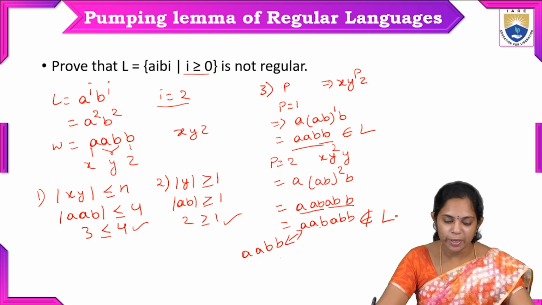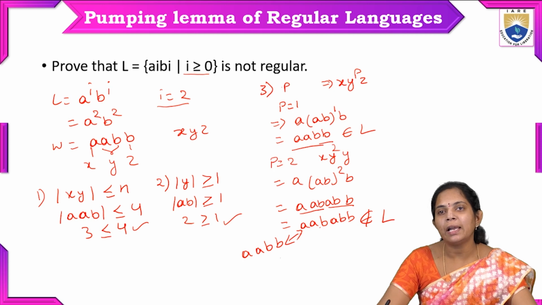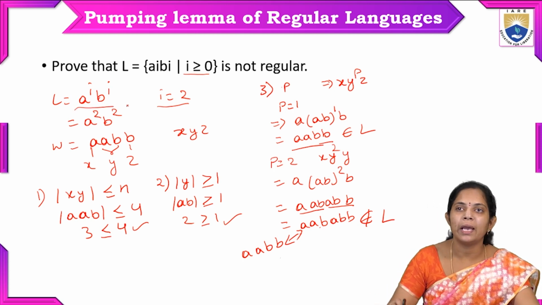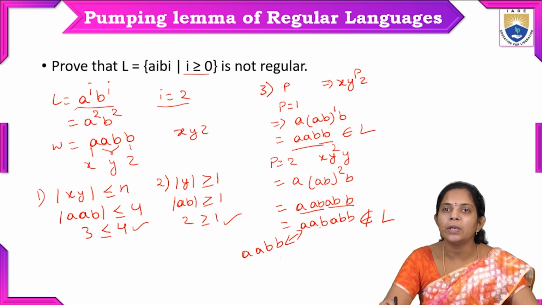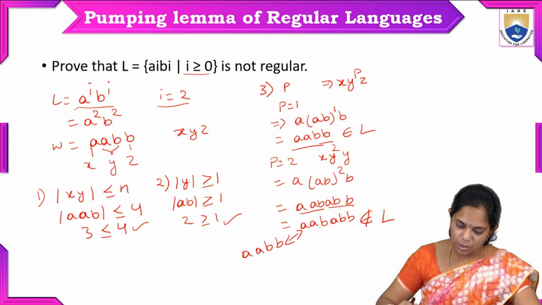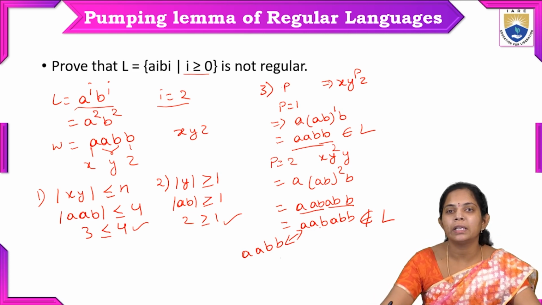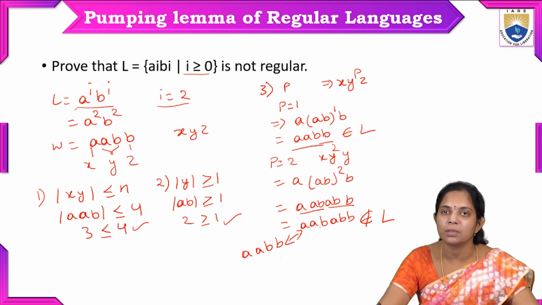So by using this pumping lemma, we proved that the given language, a power i and b power i, where i is greater than or equal to 0, is not a regular language. These are all the pumping lemma concepts, and we proved whether a given language is regular or not by using the pumping lemma concept.